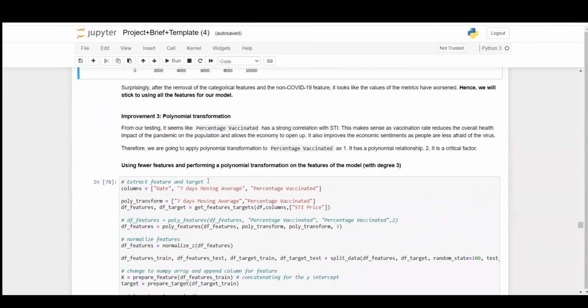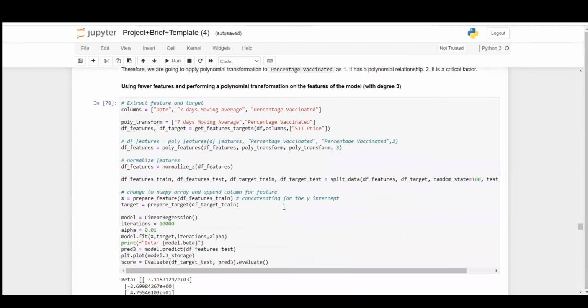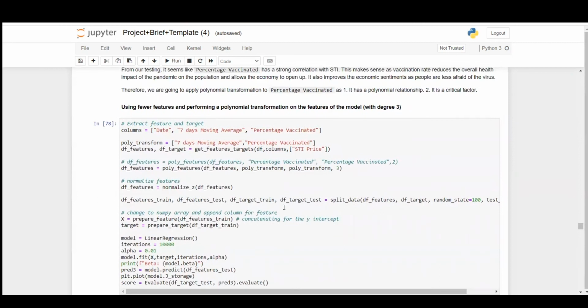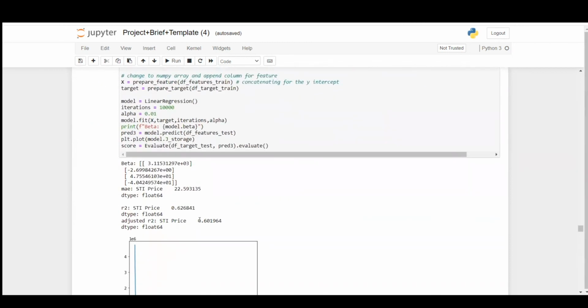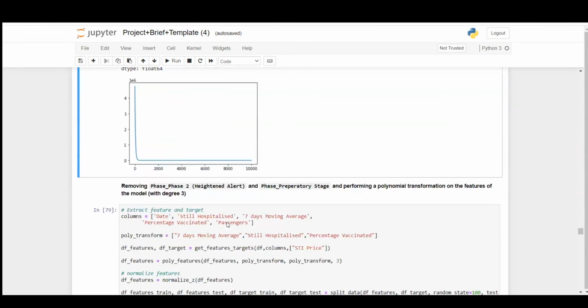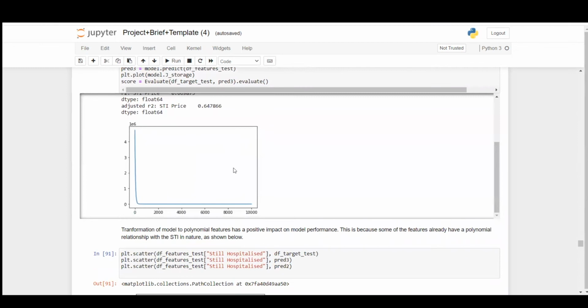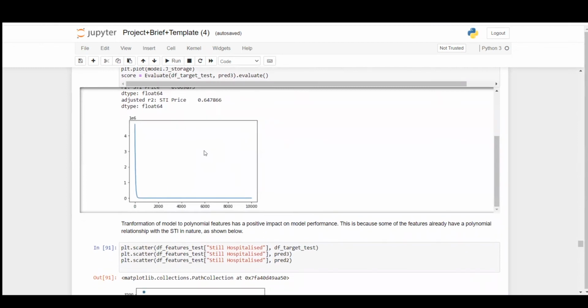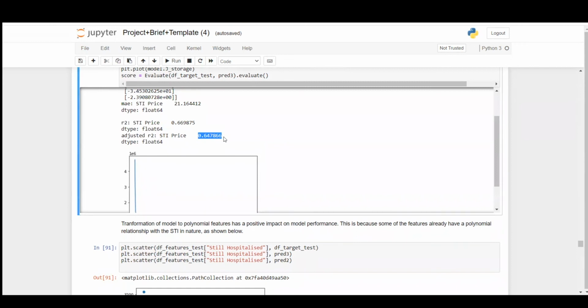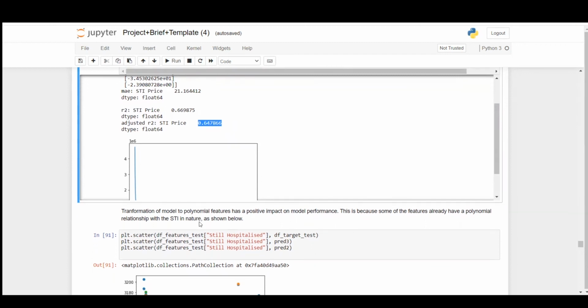Why is polynomial transformation important? It's because it seems like percentage vaccination has a strong correlation with STI, and from our data visualization, it's about a polynomial relationship of degree two. So over here, we are just trying out different features, trying out fewer features and performing different operation experiments to see how it goes. And our conclusion is that transformation has a positive impact on the model because, as you can see, the adjusted R-square value has increased from 0.60 to 0.64. It's because these features already have a polynomial relationship as shown.